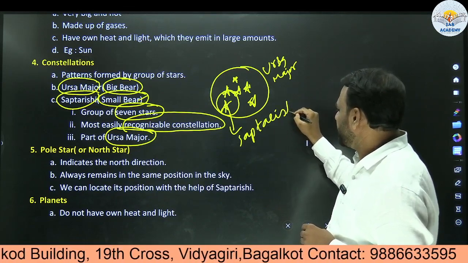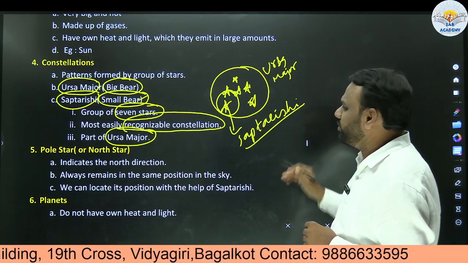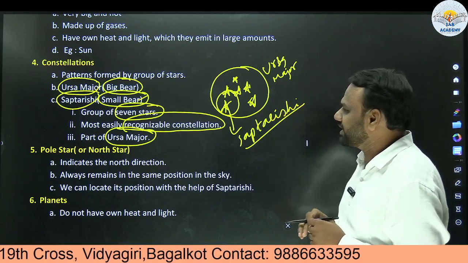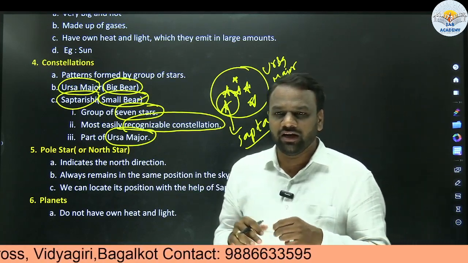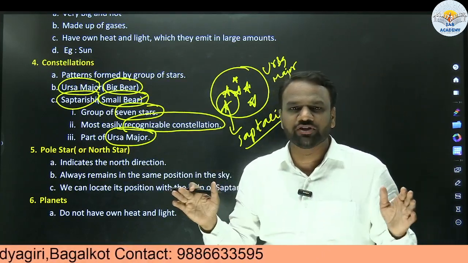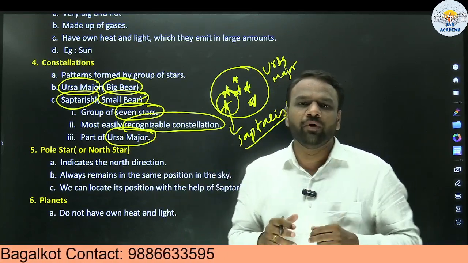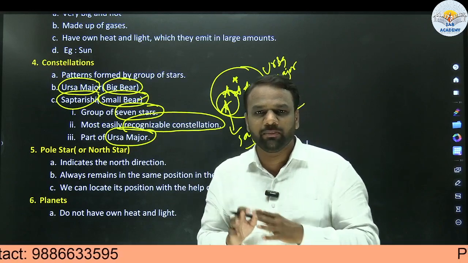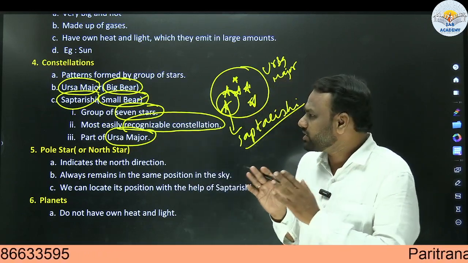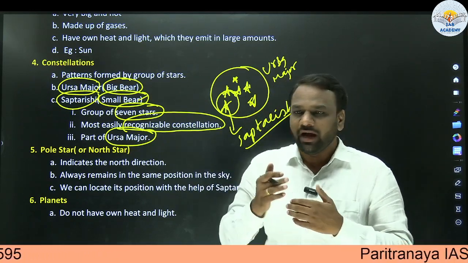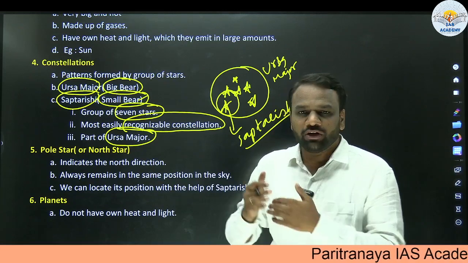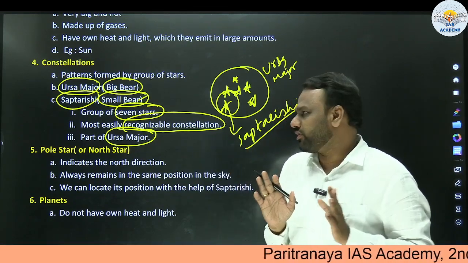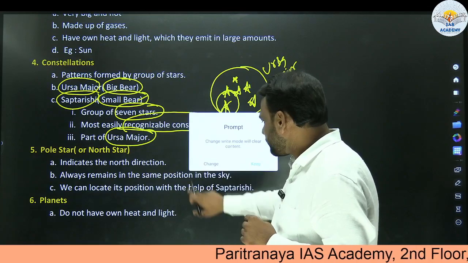Saptarishi. So initially you may get confused. You may get confused how it can be part of the other constellation at all. So do not get into those deeper aspects. At the superficial level, you understand that there are two important constellations. One is called Ursa Major, which is also called Big Bear. Another one is called what? Saptarishi, also known as Small Bear. And Saptarishi is a part of Ursa Major. This much information would be sufficient.